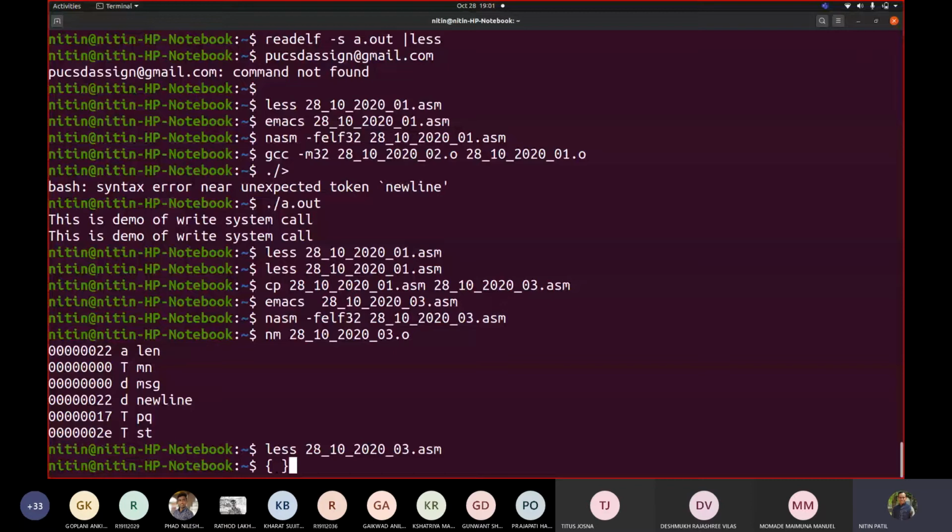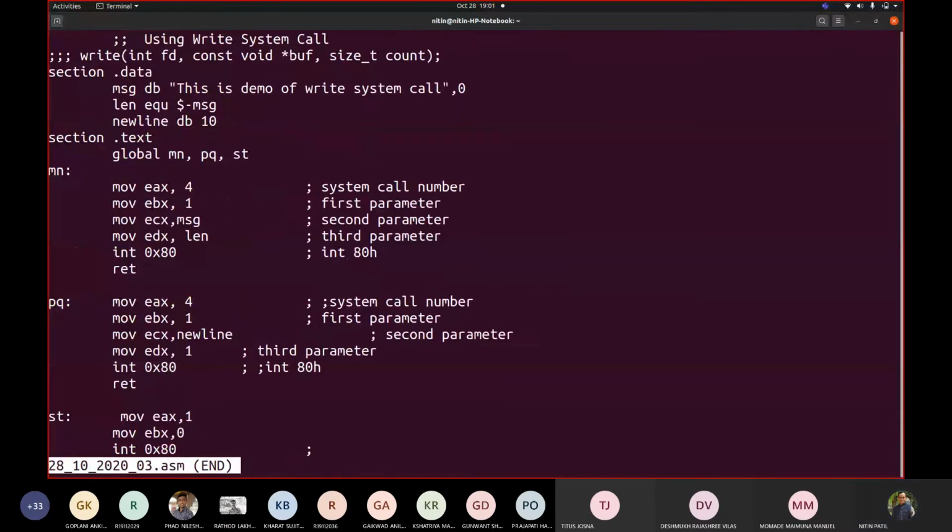So either you write HLT or RET. HLT means halt, stop. RET means go back to the original code from where the call was given. Fine, so this way you can add your functions.